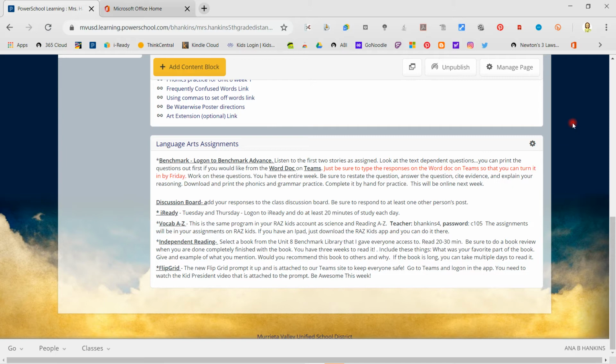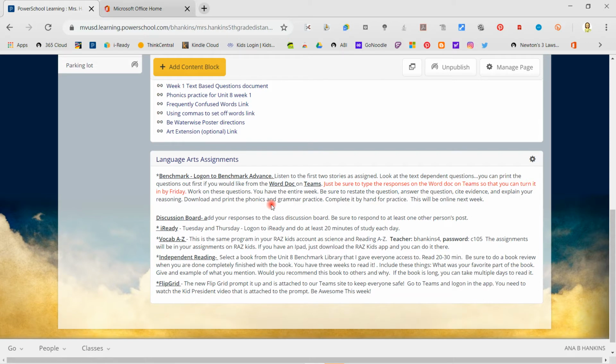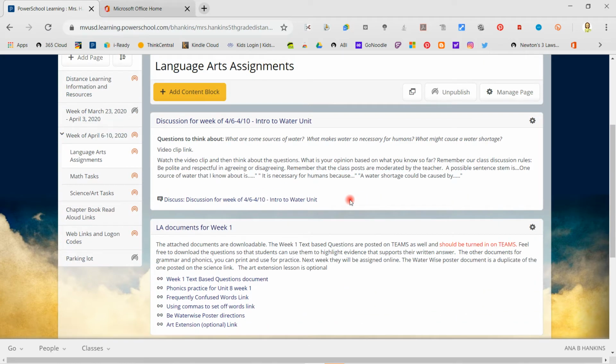Okay, and then this is what I'm getting questions on. The Word doc that is posted right here, over here, is just for you to see what you're supposed to look for in the page, in your reading. The one on Teams is the one that is editable. That means you can type in it. You can type on the one in Teams.